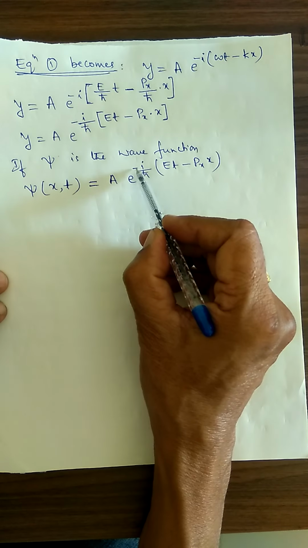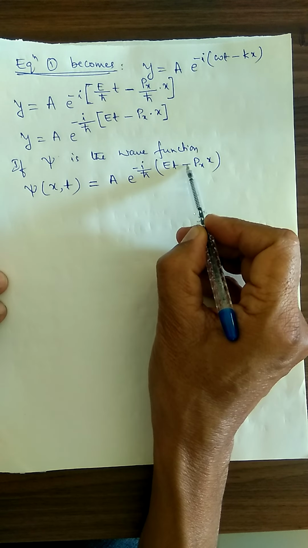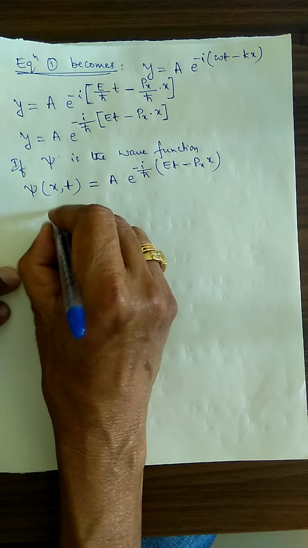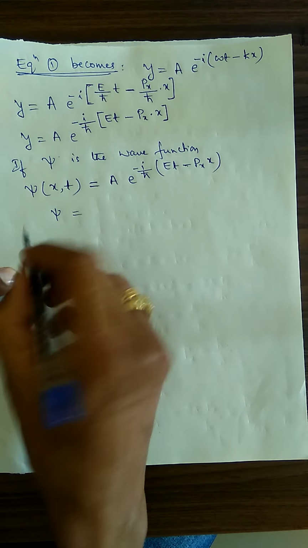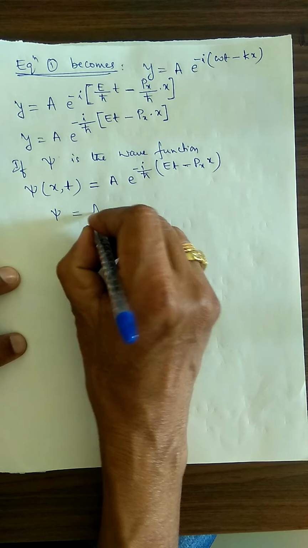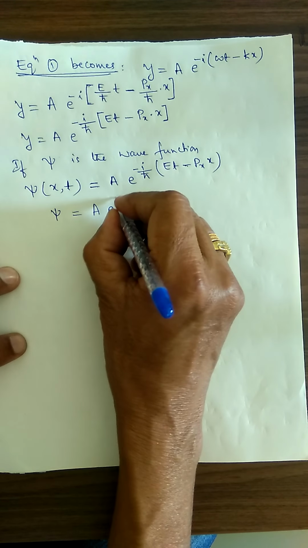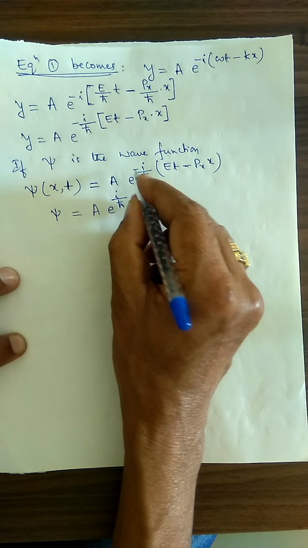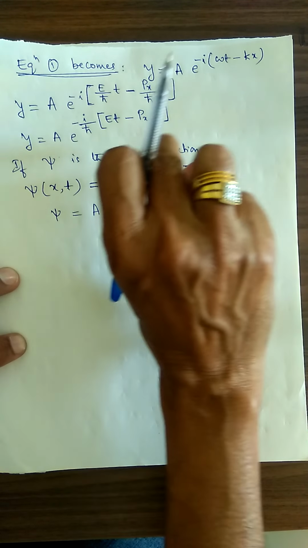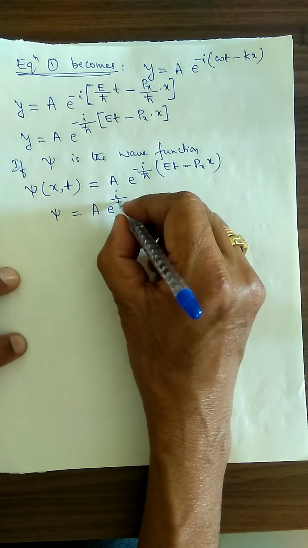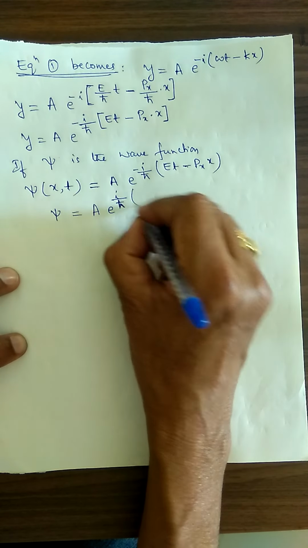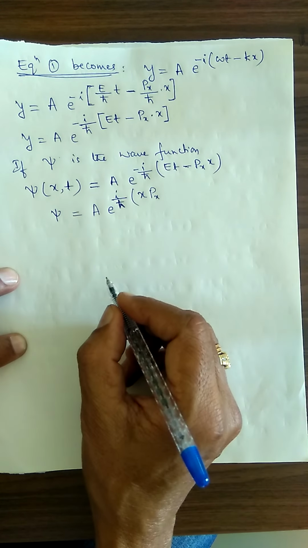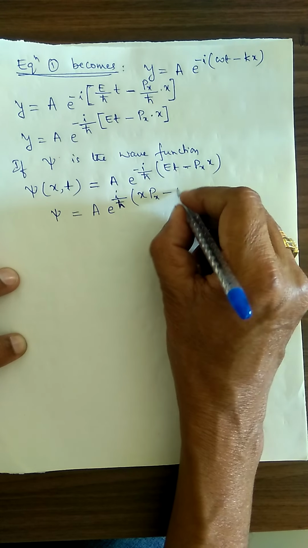Now I am going to take up this negative sign. If I want to remove it, I can reverse the terms here. Therefore, I can write psi of x, t is equal to A into e to the power, negative sign removed, i divided by h cross into (x px minus Et).